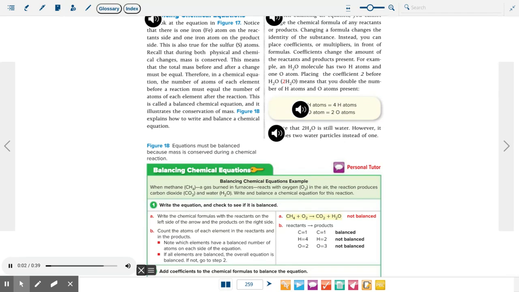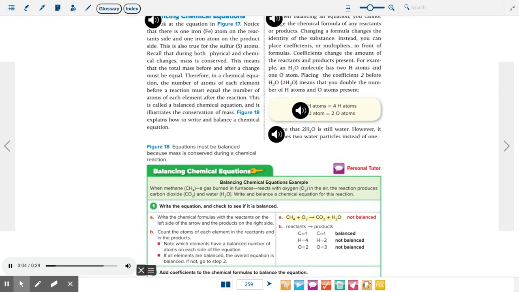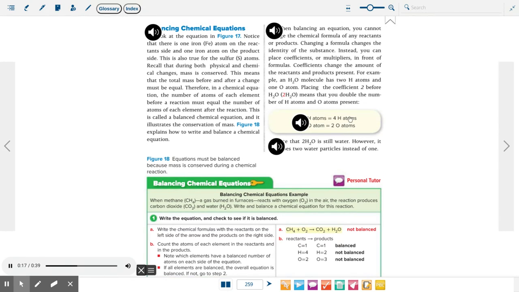When balancing an equation, you cannot change the chemical formula of any reactants or products. Changing a formula changes the identity of the substance. Instead, you can place coefficients or multipliers in front of formulas. Coefficients change the amount of the reactants and products present. For example, an H2O molecule has 2 H atoms and 1 O atom. Placing the coefficient 2 before H2O, 2H2O, means that you double the number of H atoms and O atoms present.